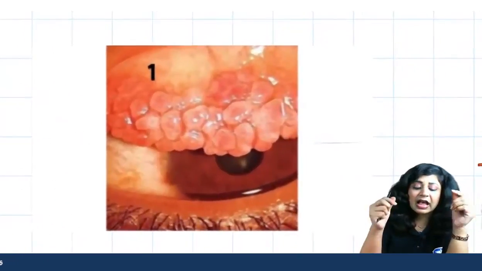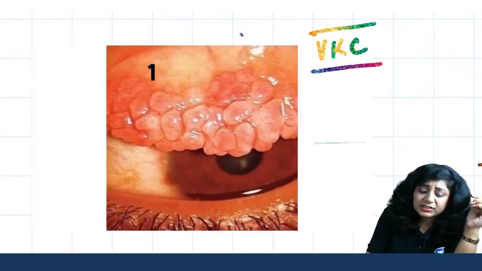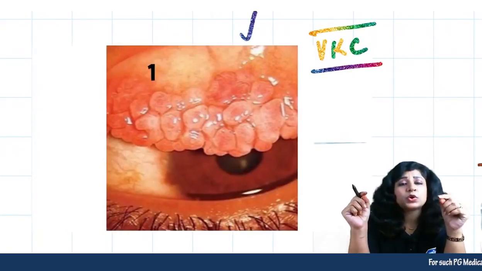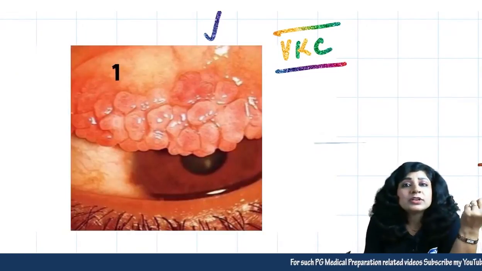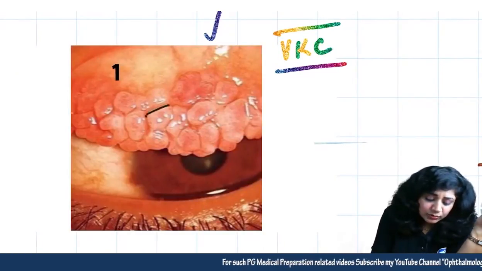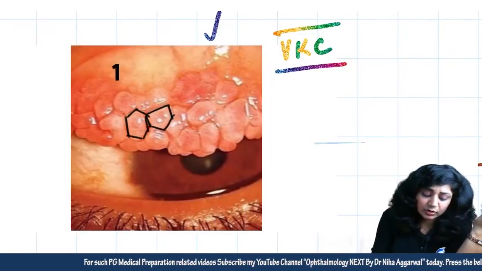When we have the other kind, that is vernal keratoconjunctivitis, again this picture is very important for your examination. Here you get polygonal raised areas. It could be pentagonal also, it could be hexagonal also.